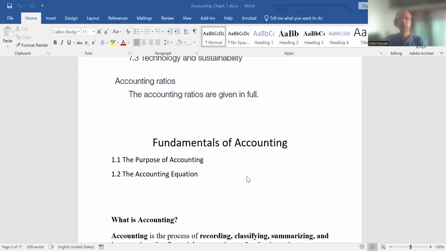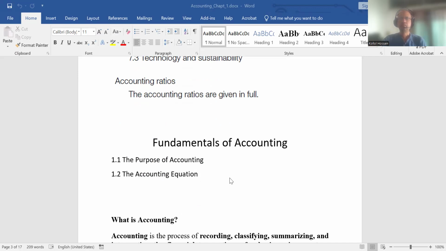So before going to the accounting, I am going to discuss some elementary concepts related to business. We know every business has its own objective. The main objective is to earn profit.